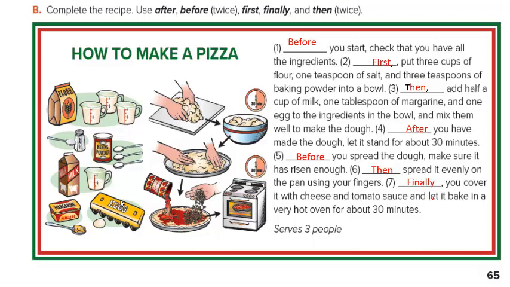Then, next, and after that can be used alternatively. That is, the first step after first does not necessarily have to start with next or then. So these three, next, then, after that, can be used alternatively with no problem.